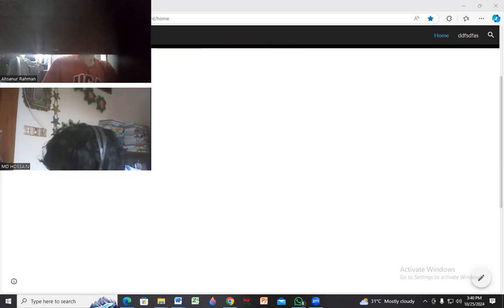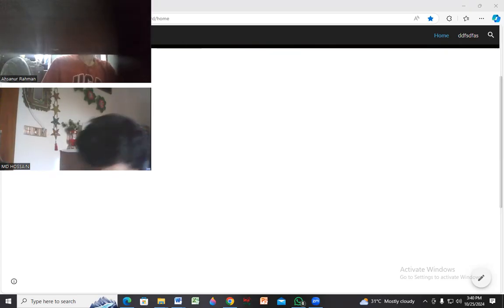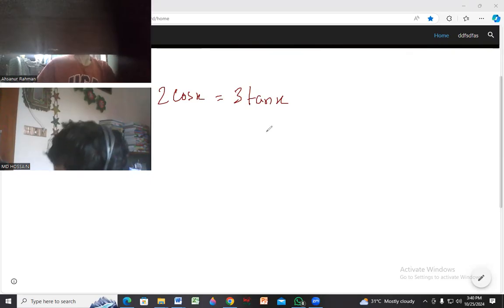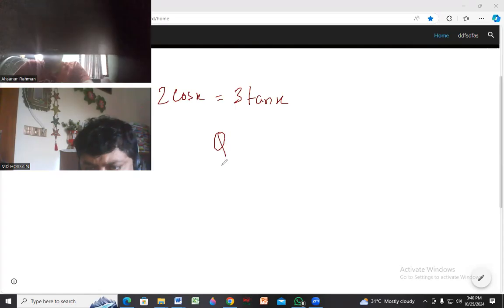Understanding? The question is: show that the equation 2 cos x equal to 3 tan x can be written as a quadratic equation in sin x. Just write, let me write. 2 cos x equal to 3 tan x. That means a quadratic equation in sin x. Take note.